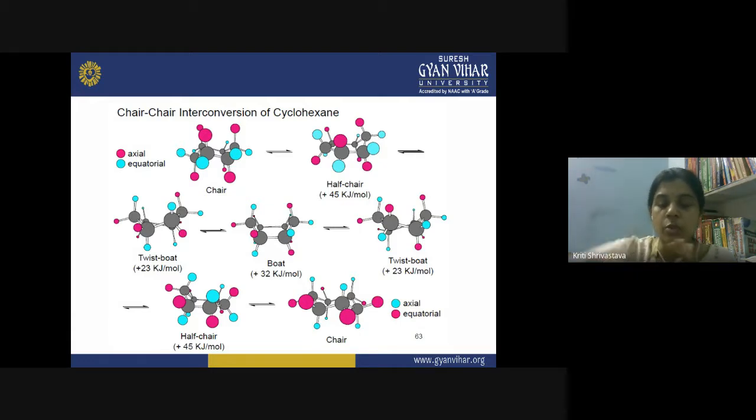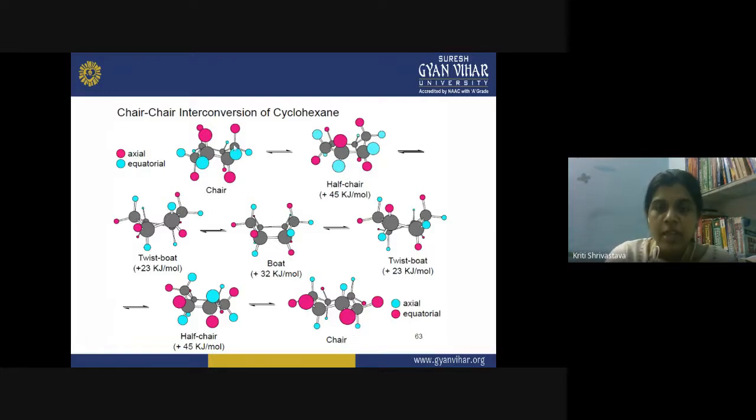Then twist boat, so the two vertices are twisting away from each other again, and then it is again becoming a half chair structure in which one vertex is in the plane of the molecule and the other is below or above the molecule. And finally, this chair conformation has converted into another chair conformation and the flipping is complete.